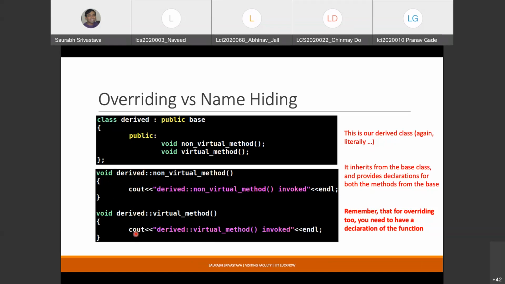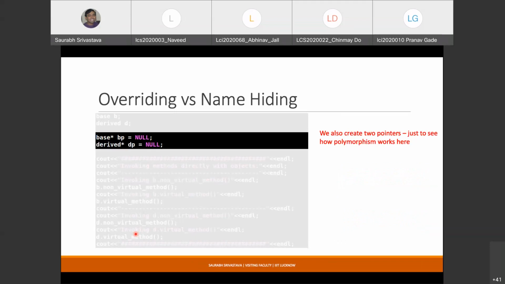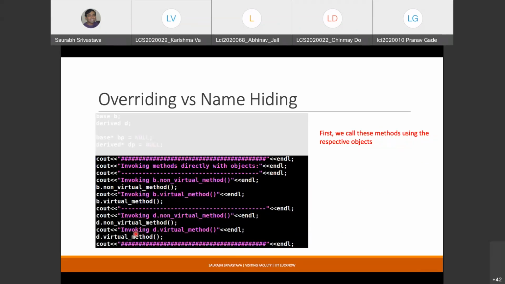Now if you want to see how these two behave differently, we have to go back to the world of pointers again. So let us say I have two objects, one from the base class B, one from the derived class D, and I also have two pointers, one is your base class pointer and the other one is the derived class pointer. Now first we try to access these methods via the objects directly, right?